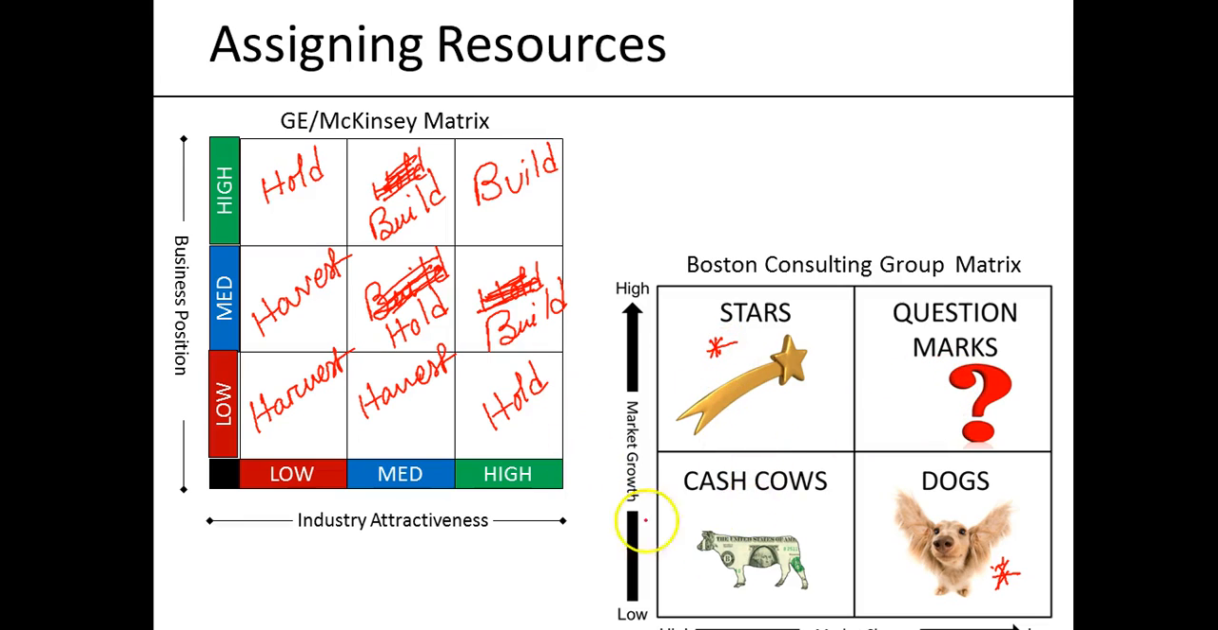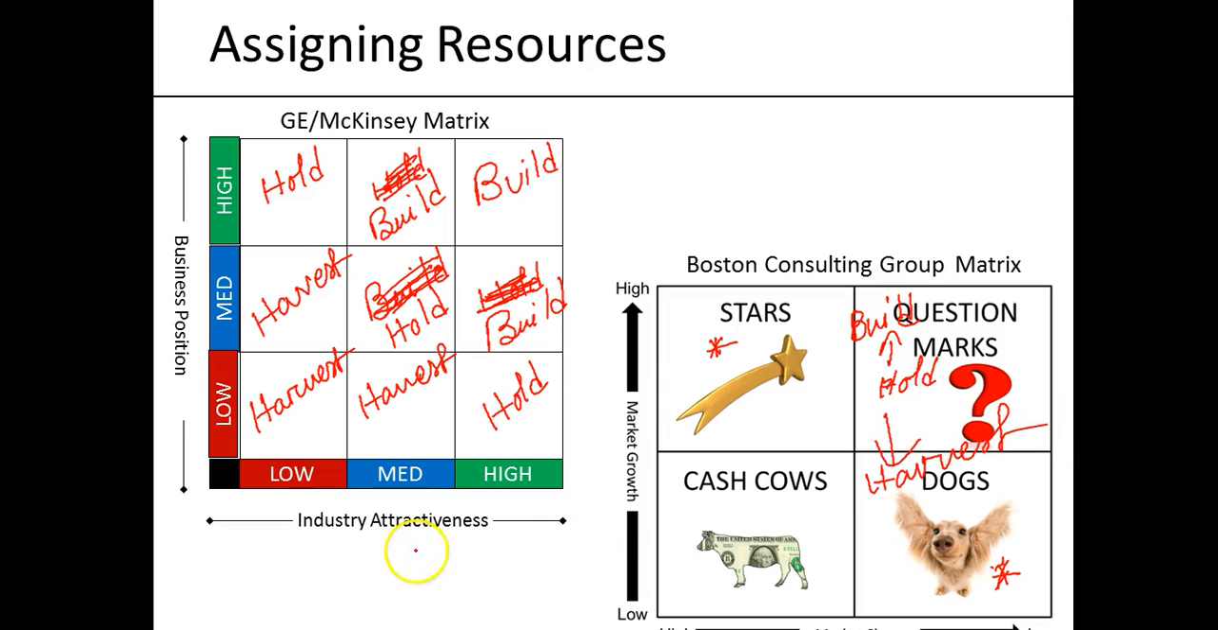And for question marks, I would say that is a parallelism of the hold positions. We have to decide whether from hold we will go to harvest or to build. So here is a question mark: we are holding here, but whether we are going to build it and make it a star, or harvest it and consider it a dog. So here we have a question mark.